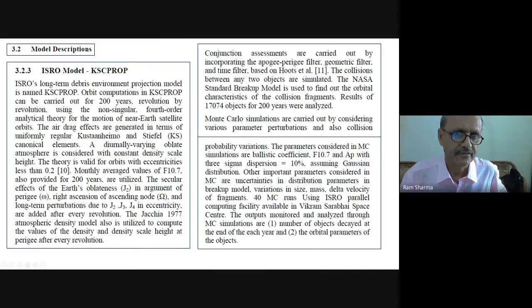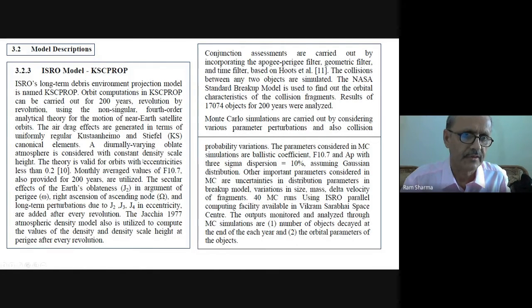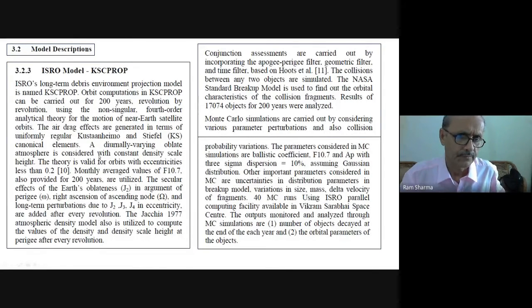This gives an additional load, so we had avoided that. At the end of each revolution we would have to calculate the density scale height, so instead of calculating at perigee, we calculated 3/4 H above the perigee. The theory is valid for orbits with eccentricity less than 0.2. We have written this for less than 0.2, but it was working even for more.